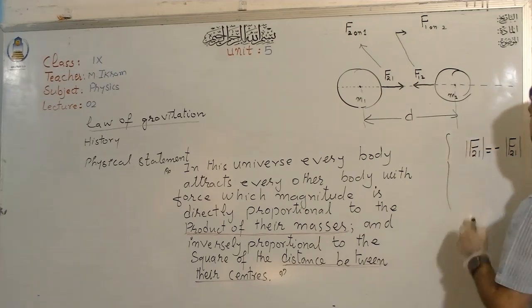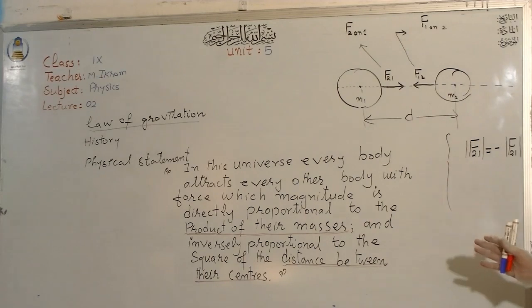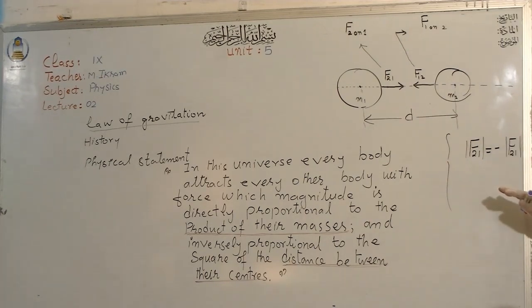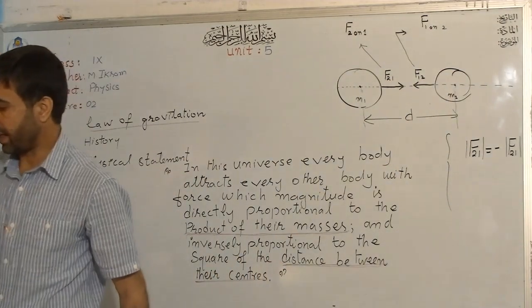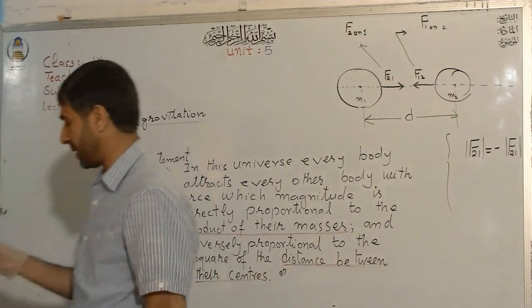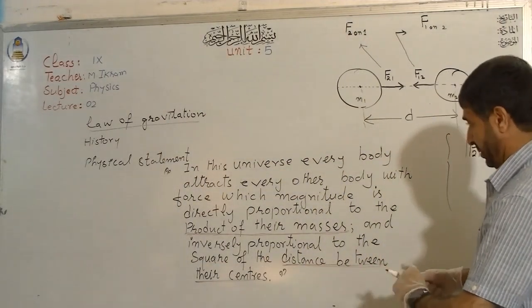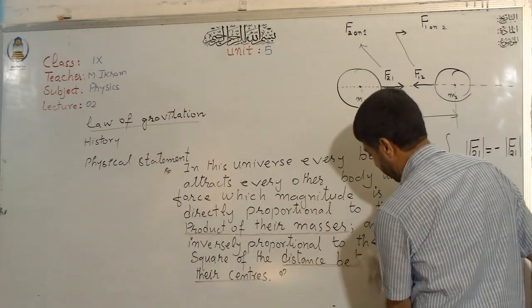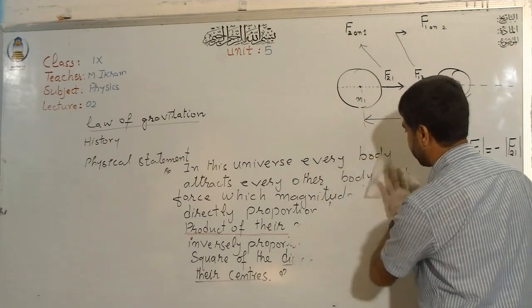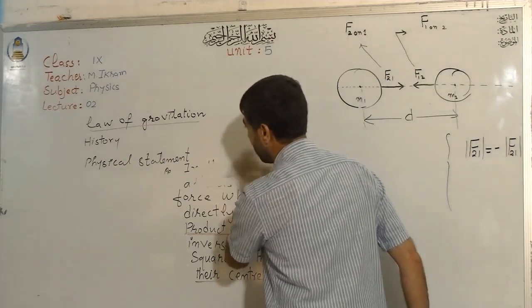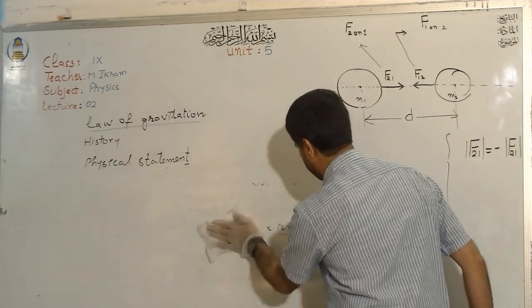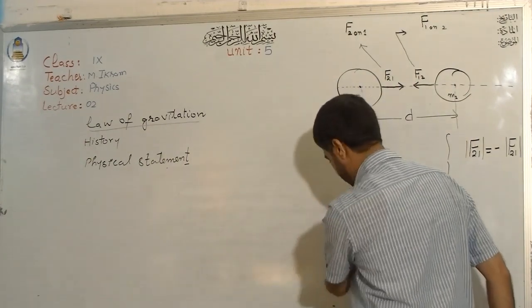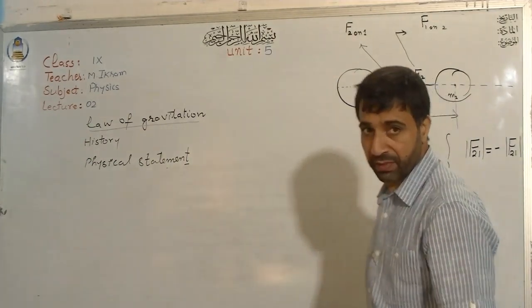These two forces will be the same in magnitude and different in direction. Now, this is the physical statement. Let us see how we can explain this mathematically also.